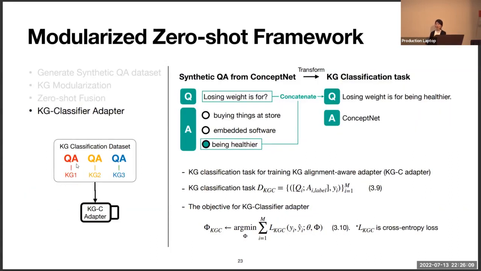However, there is still a certain limitation because of the discordance between the target task and the train task. So we believe that the representation for the query should be more knowledge aware. So we convert the synthetic QA data set into the KG classification data set with a simple transformation. This is how we made the KG classification task. We just concatenate the question and the answer for the question as the input to the KG classification task, and the source of the knowledge graph as the answer.